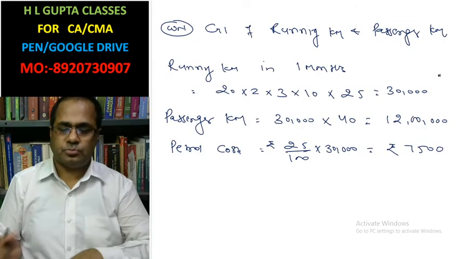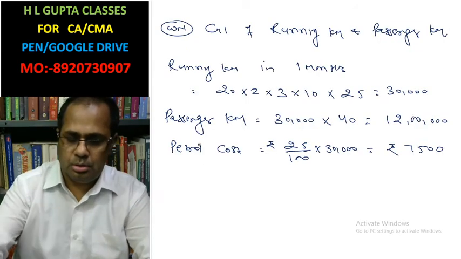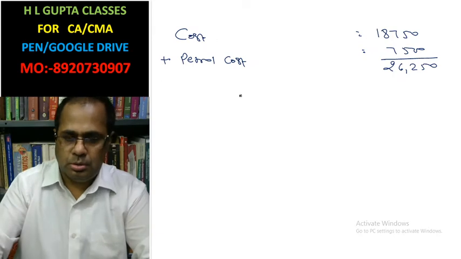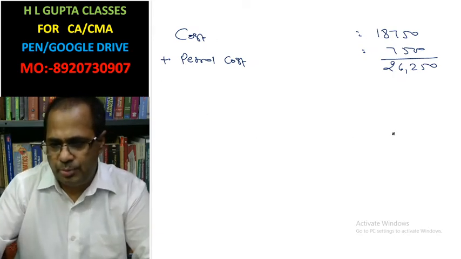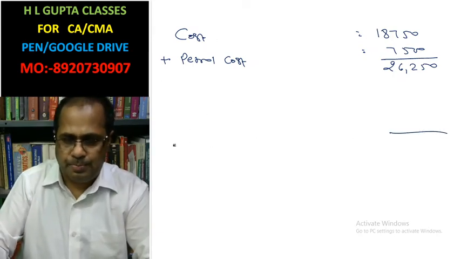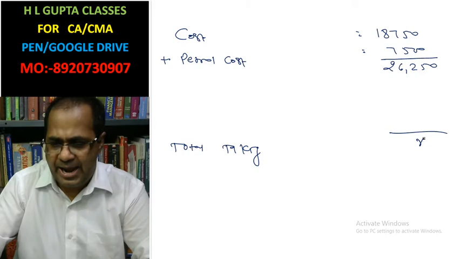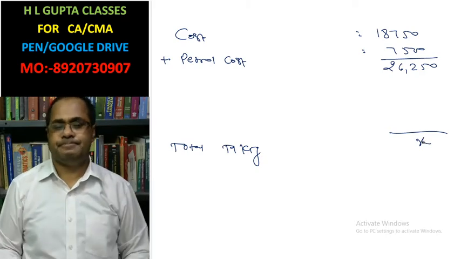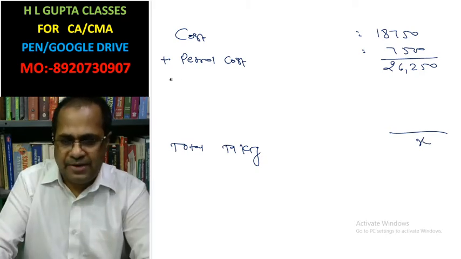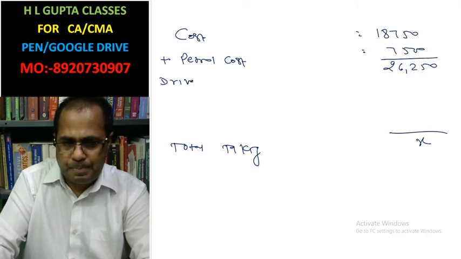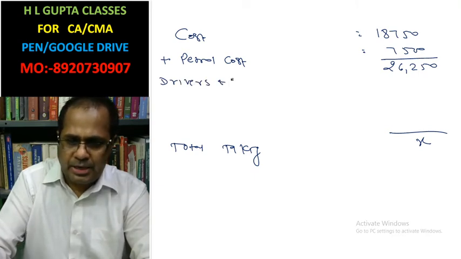Now assume here total taking is X. Drivers and conductor commission.